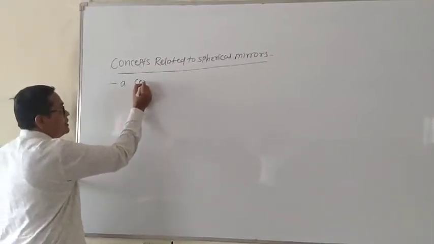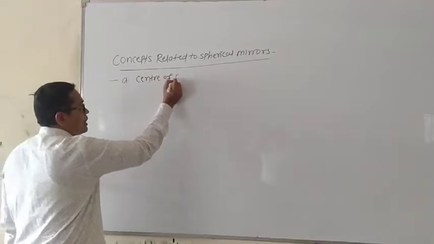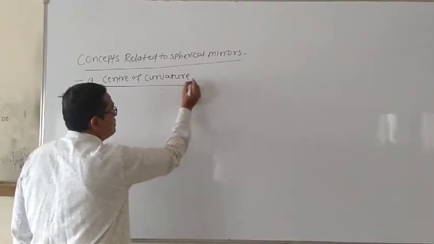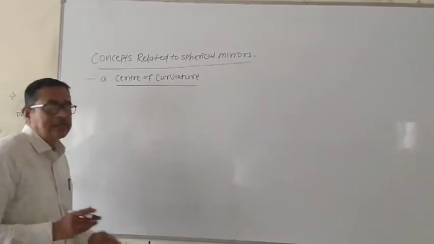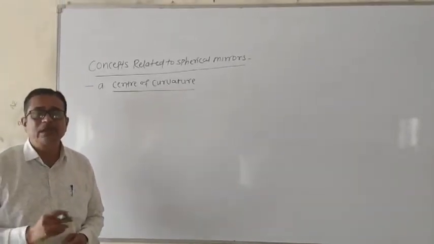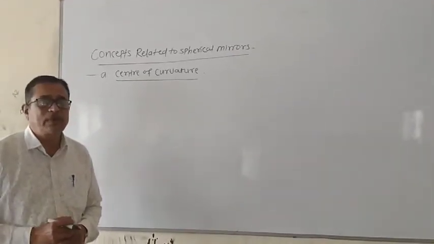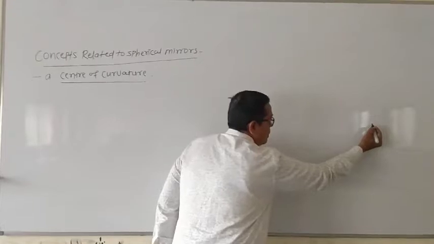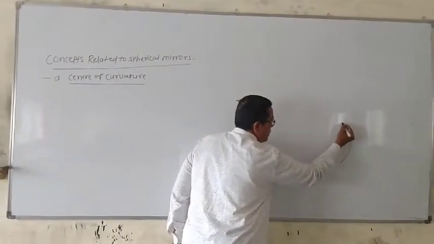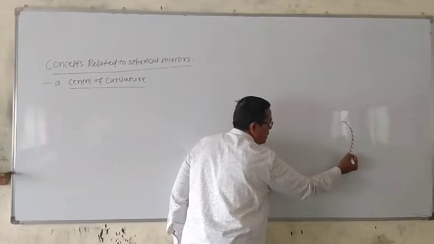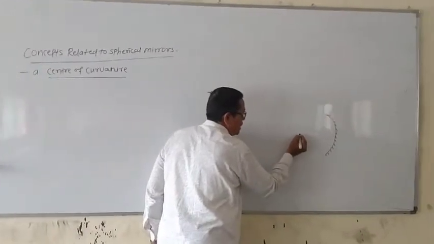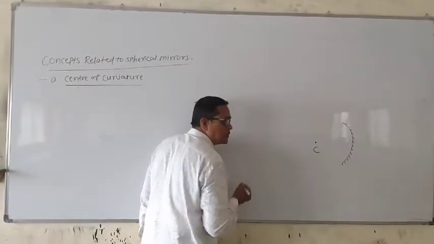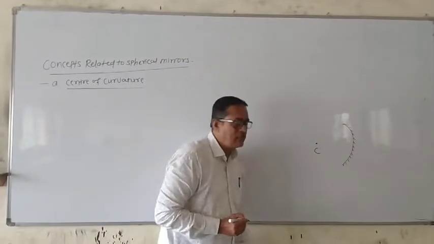The first concept is center of curvature. Do you know what is meant by center of curvature? The center of the sphere from which a spherical mirror is formed is called the center of curvature. Here, for example, is a concave mirror. A concave mirror is a part of one single sphere, and this is the center of that particular sphere from which that concave mirror is formed.